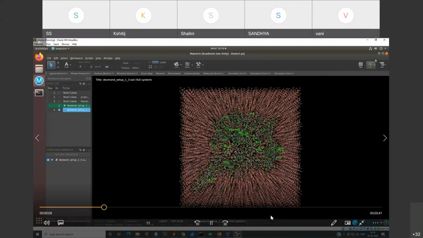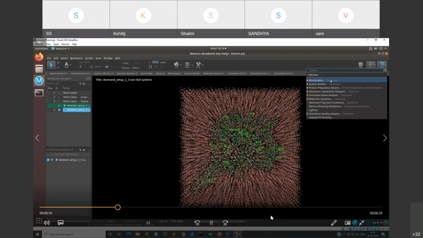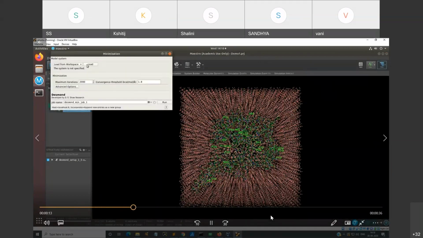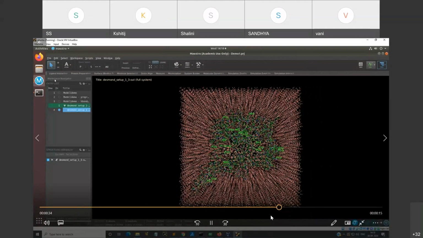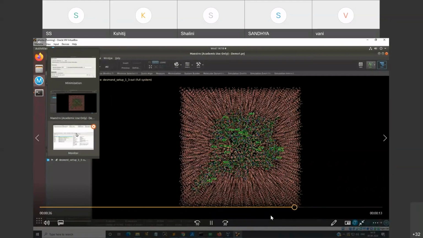You will open it, go from the right corner, do the minimization, load your molecule from the workspace, keep the maximum iterations as per your choice, 2000, 3000, 4000, 5000. Threshold kilocalorie per mole also you can change to 2, 3 depending upon the nature, and then run your job. It will take a couple of minutes to finish, so be patient, and you have to monitor.